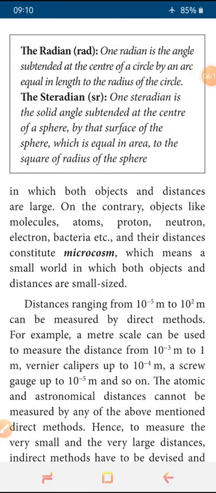So 1 radian is the angle subtended at the center of a circle by an arc equal in length to the radius of the circle. Equal in length to the radius of the circle. This is called 1 radian. Then steradian.